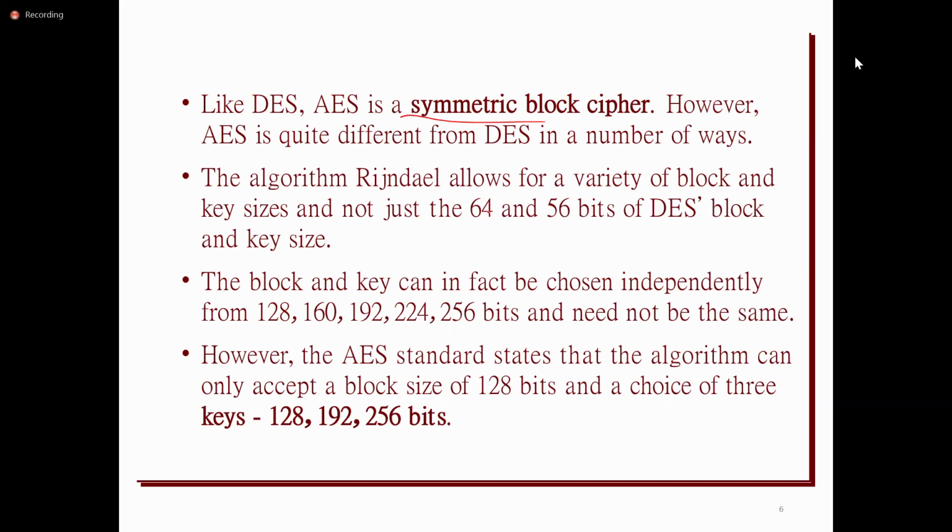In DES, it is fixed: plaintext size is 64 and key size is 56. Whereas in AES, the key is not fixed, so we can change the size of the key to 128, 192, or 256. But the plaintext block size is fixed at 128 bits.